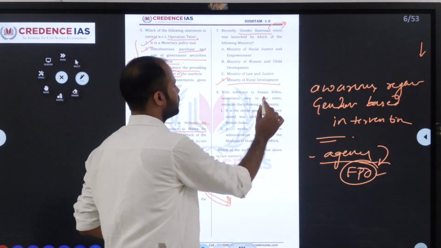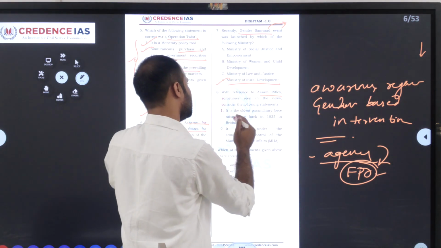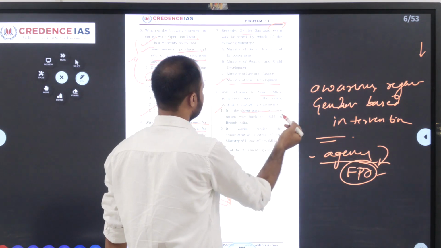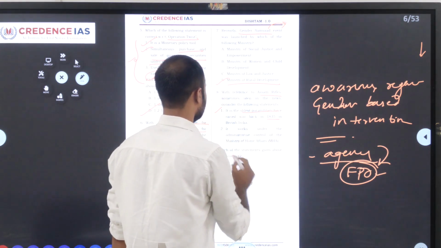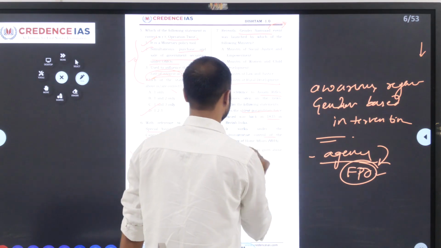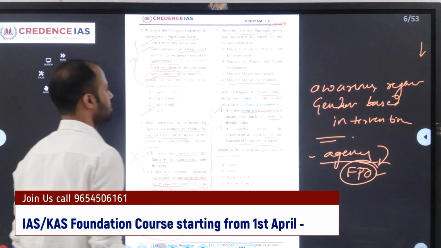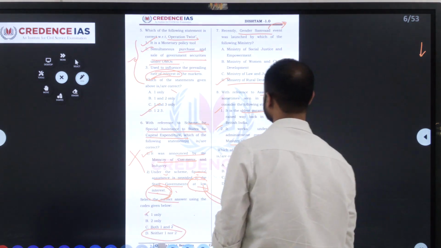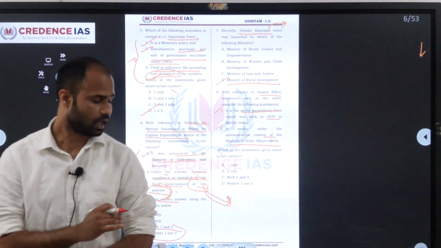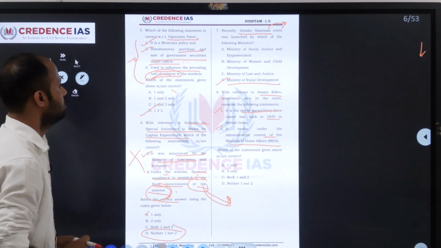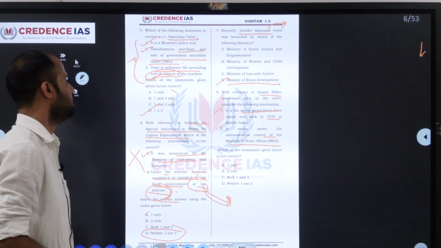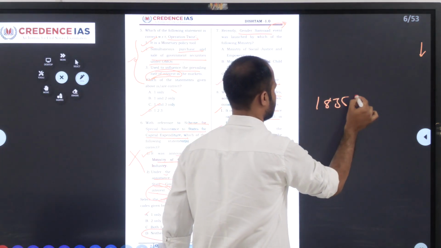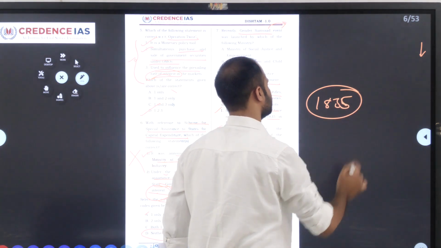And with reference to Assam Rifles, next question, the 8th one. With reference to Assam Rifles, sometimes seen in the news, consider the following statements. It is the oldest paramilitary force raised way back in 1835. It works under the administrative control of the Ministry of Home Affairs. See, the Assam Rifles is the oldest paramilitary force in India. It was set up by British India in 1835.